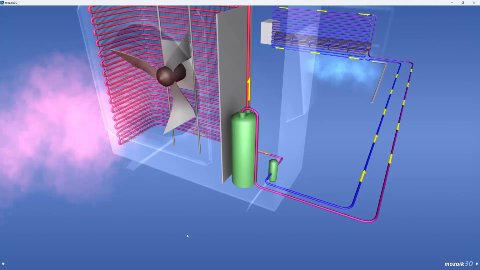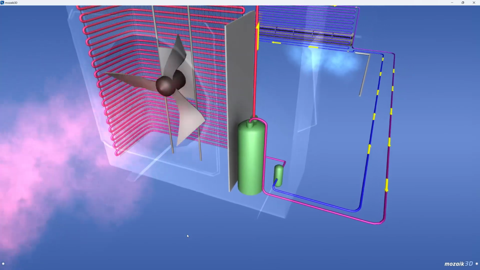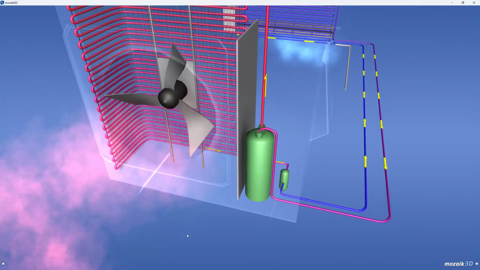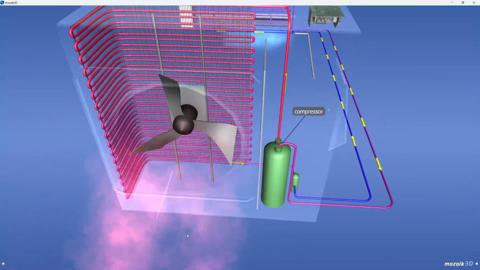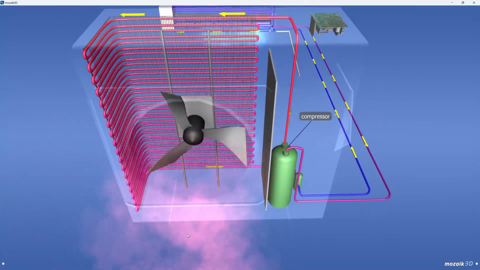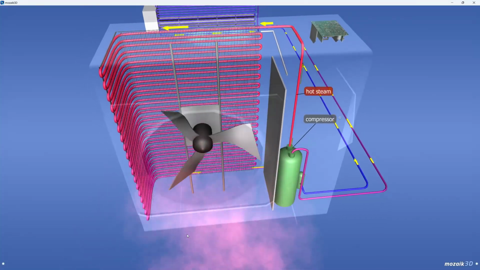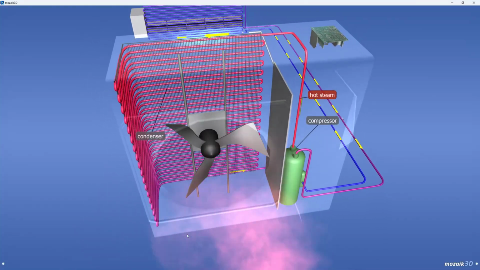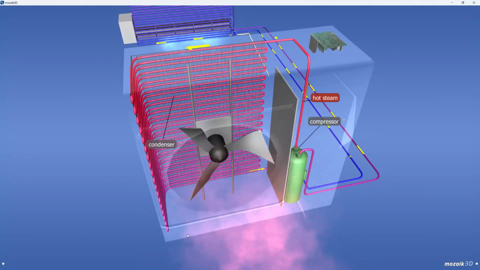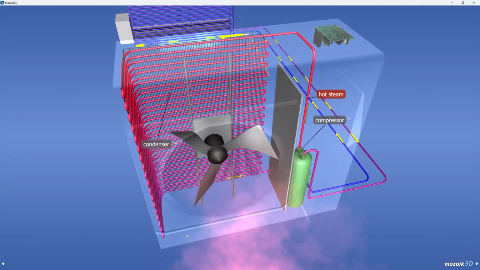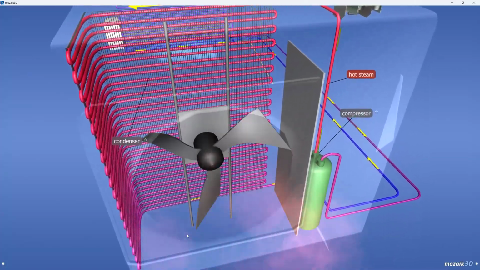The warm vapor flows from the indoor unit into the compressor in the external unit, which compresses it and causes the pressure and temperature of the vapor to rise. The resulting hot vapor is conveyed into the condenser, where the temperature difference between the vapor and its surroundings causes the vapor to release heat. The vapor flowing in the pipe condenses and becomes liquid.